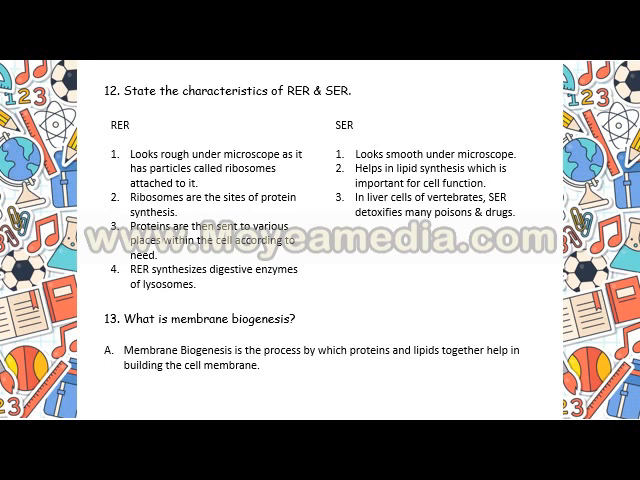Now the question is, what is membrane biogenesis? Membrane biogenesis is the process by which proteins and lipids together help in the building of the cell membrane. In both rough and smooth endoplasmic reticulum, one is concerned with protein synthesis, the other with lipid synthesis. The process by which proteins and lipids together help in building the cell membrane is called membrane biogenesis.